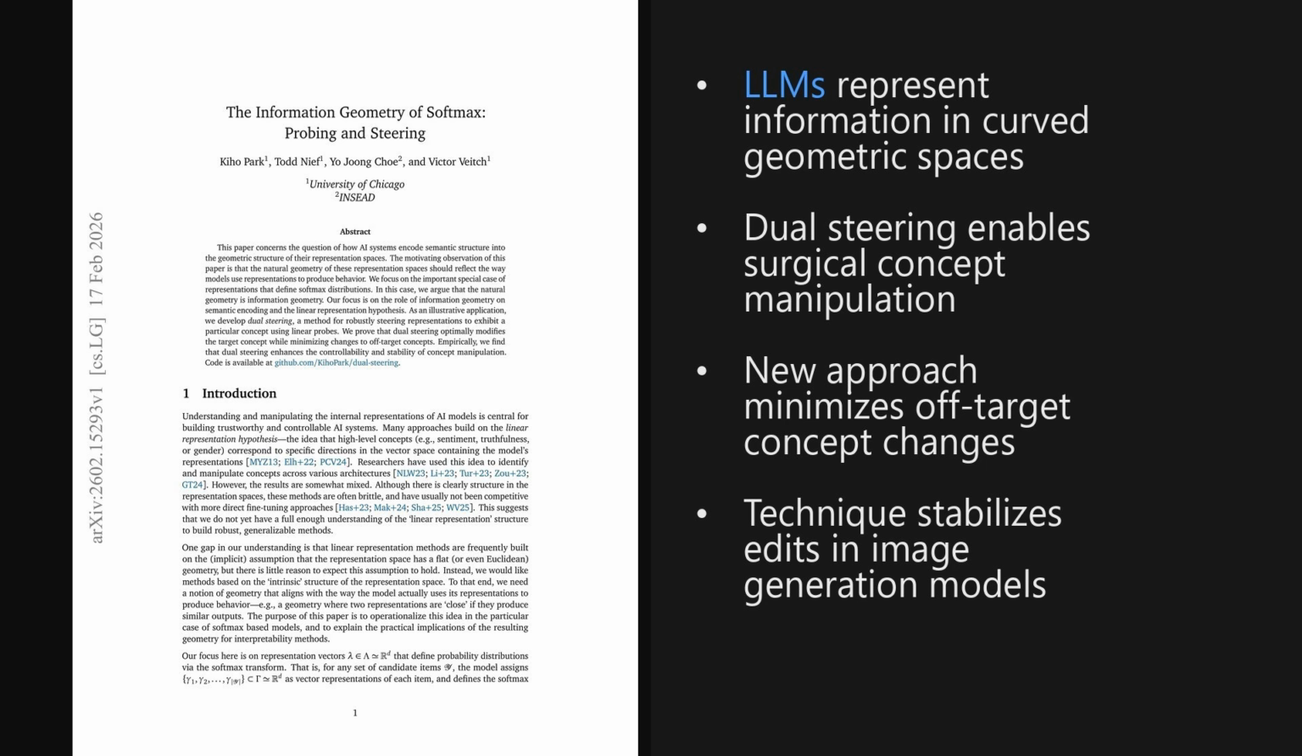Wrapping up, the key lesson here is that assuming a flat Euclidean geometry for AI models fundamentally limits our ability to control them. By adopting information geometry, dual steering proves we can manipulate specific concepts surgically without damaging the model's broader knowledge. This suggests a promising path toward more reliable and interpretable AI systems.